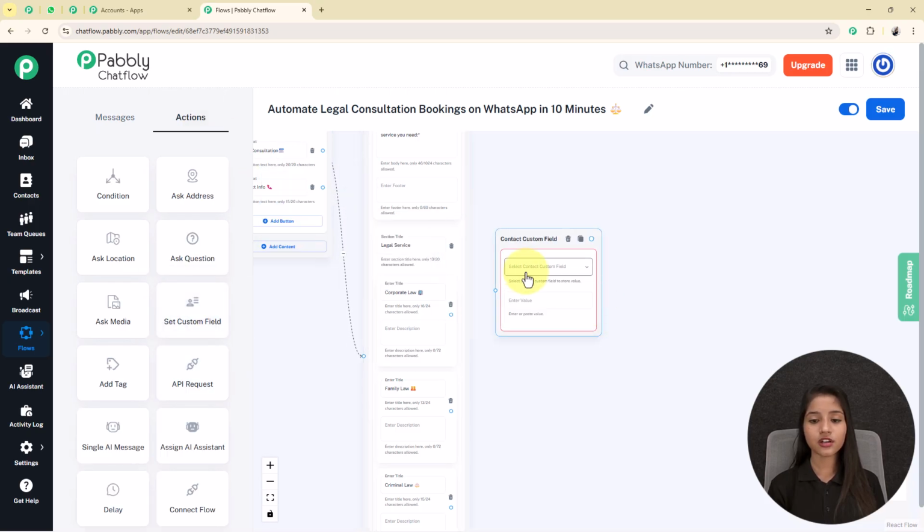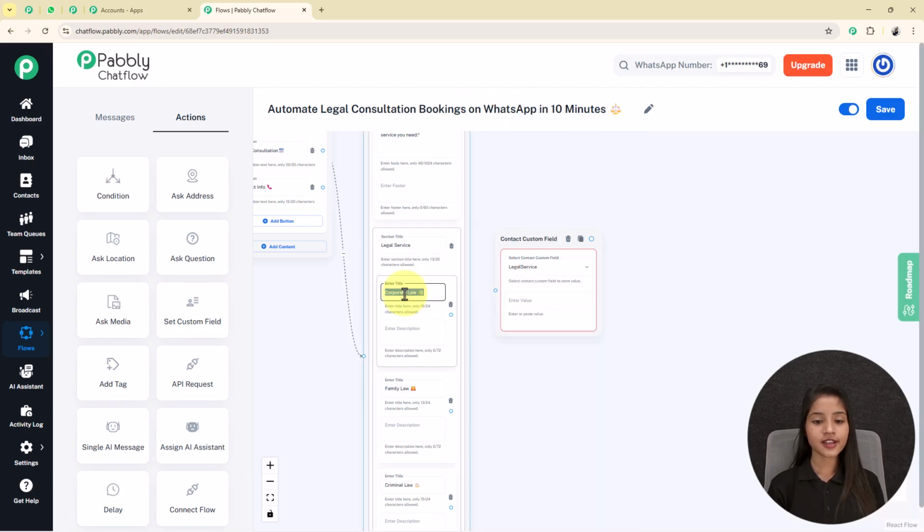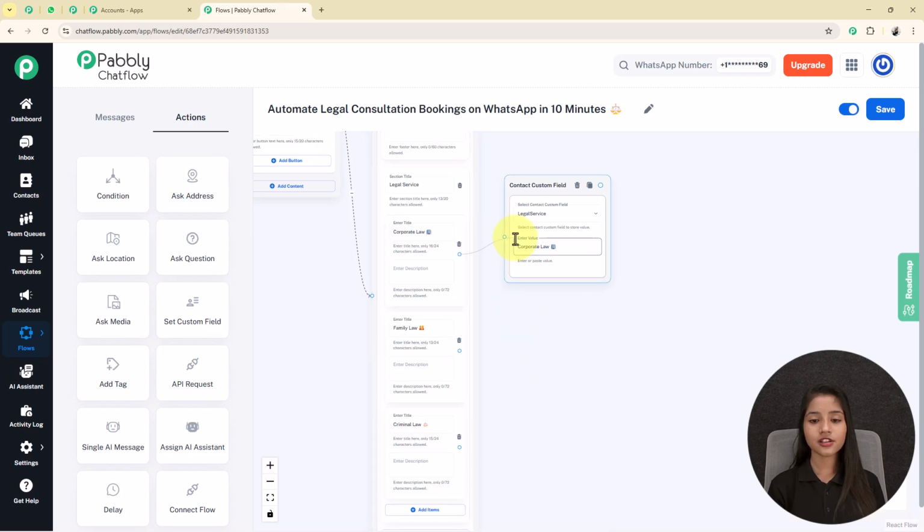Drag this box here where I am going to select the contact custom field as legal service. After that, in this enter value box I am going to write this, that is corporate law, because I set this contact custom field not specifically for this legal service type. After that I am connecting this circle to this message.